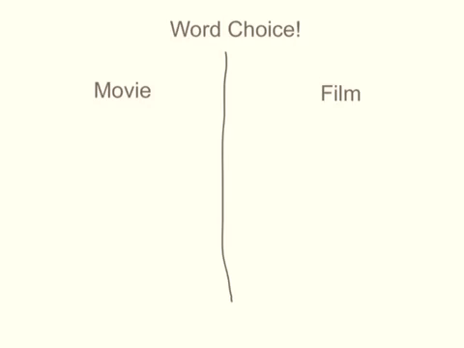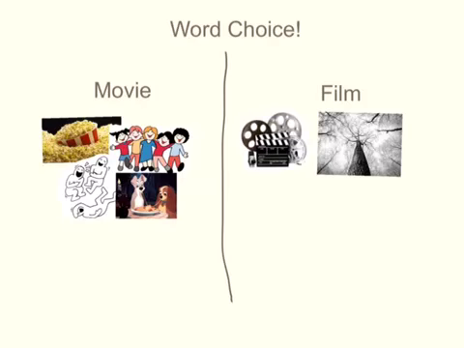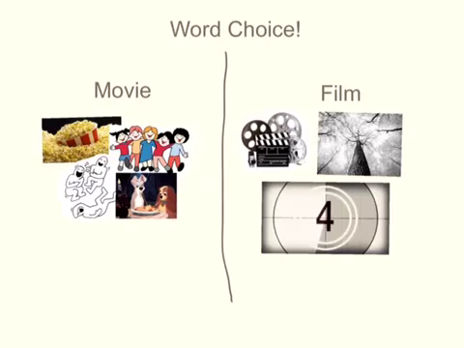So when deciding which word to use, we would have to look into our connotations. We already have our connotations for the word movie: friendship, laughter, date nights, popcorn. So then we'd have to think of what our connotations for the word film are. Personally, I think of old film reels, black and white movies that my parents might have watched, and those countdown numbers that always flicked across the screen within a circle. So even though we know that these two words have the same denotation, we had to think really hard about which one we're going to use based on what connections we make in our head and what connections we think our audience is going to make.